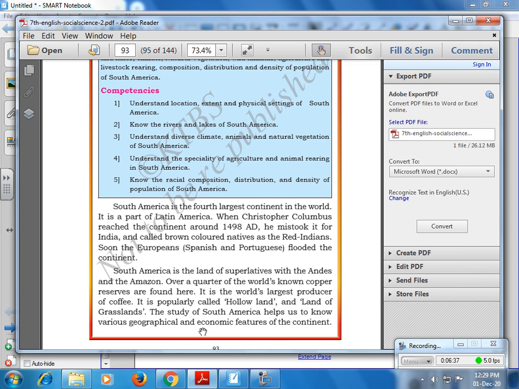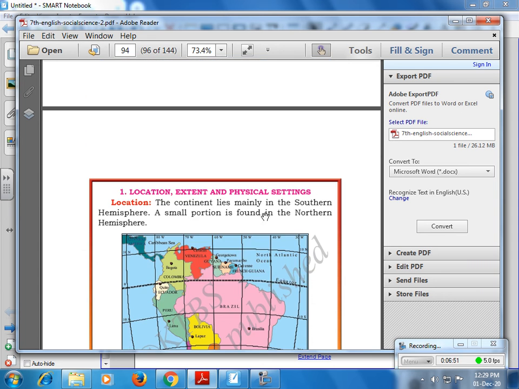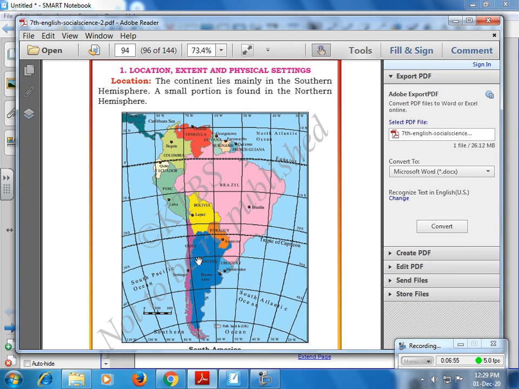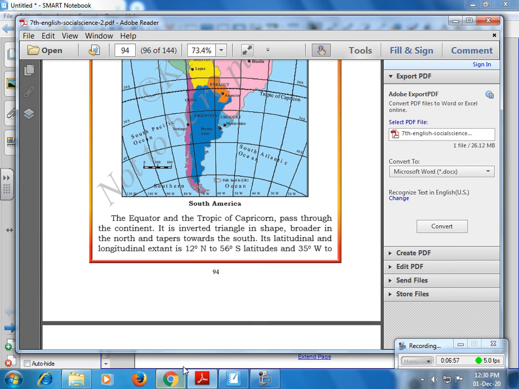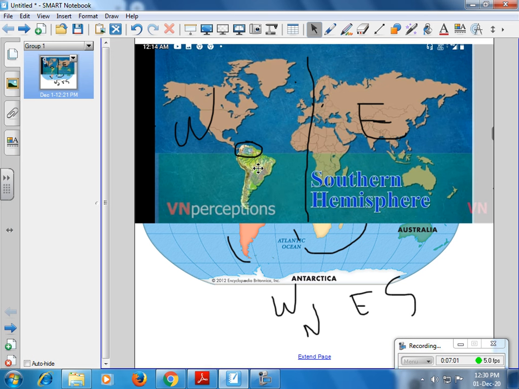The study of South America helps us to know the various geographical and economic characteristics of the continent. I already explained the location of South America. Let's see some more interesting factors.